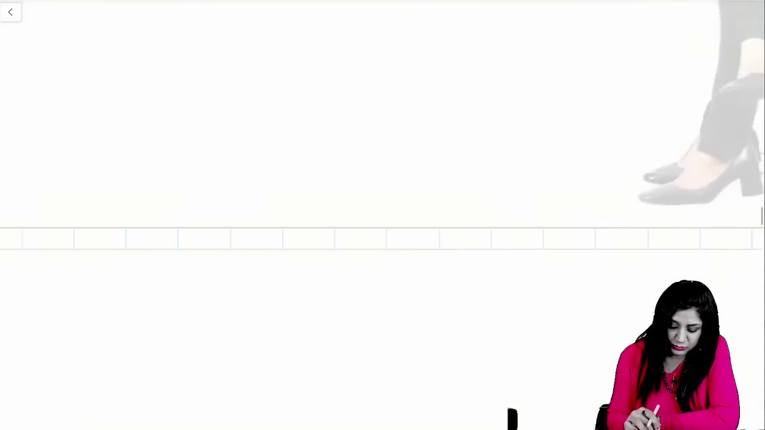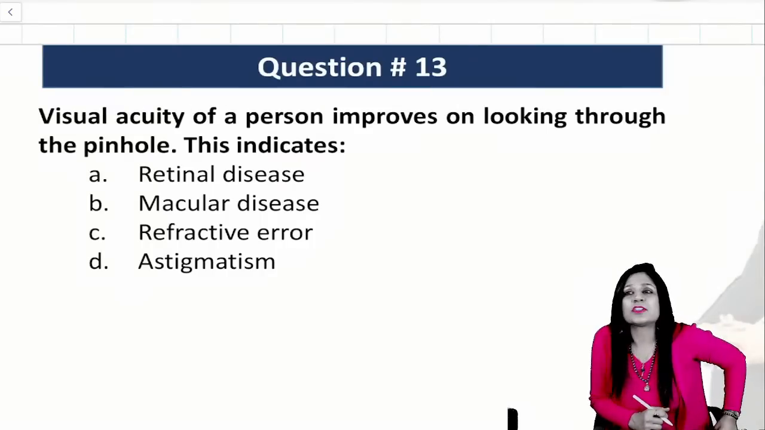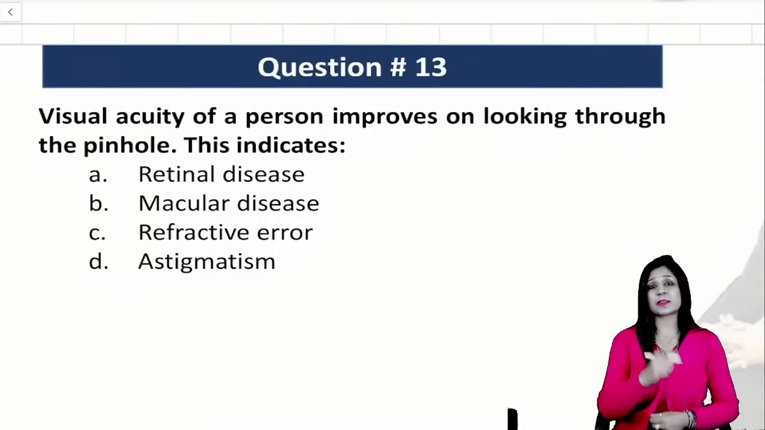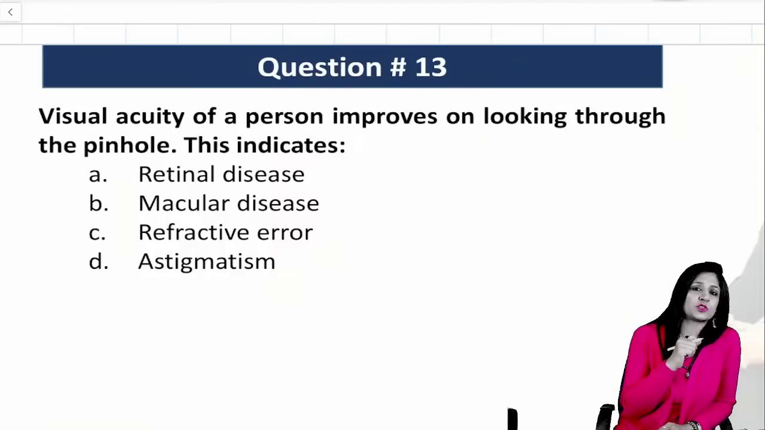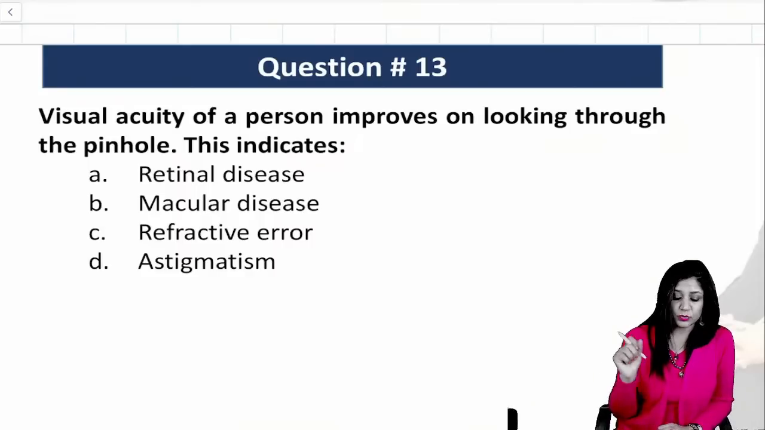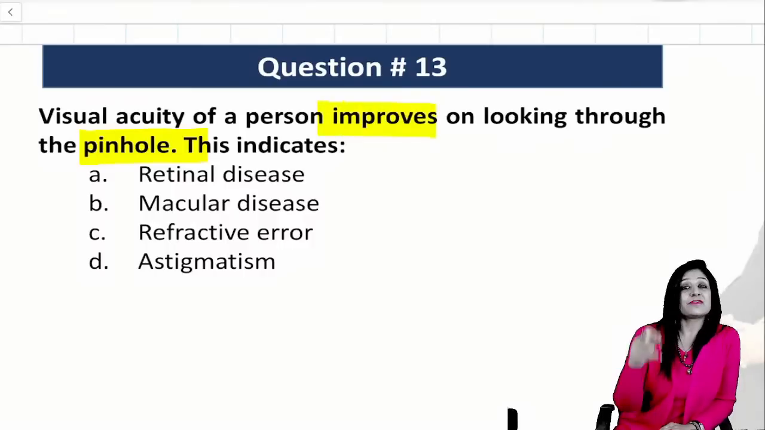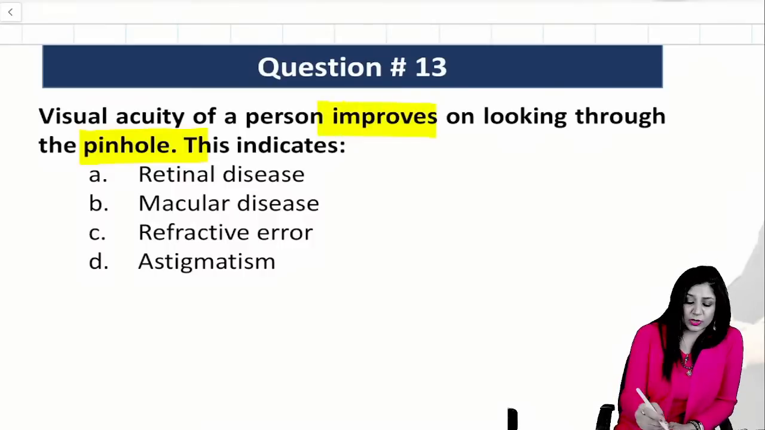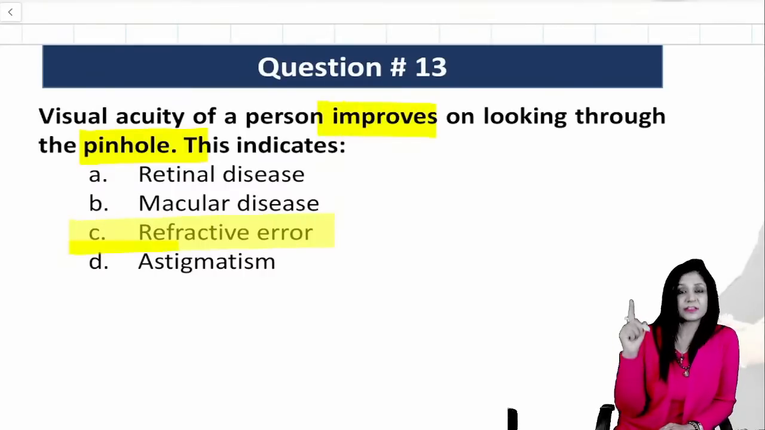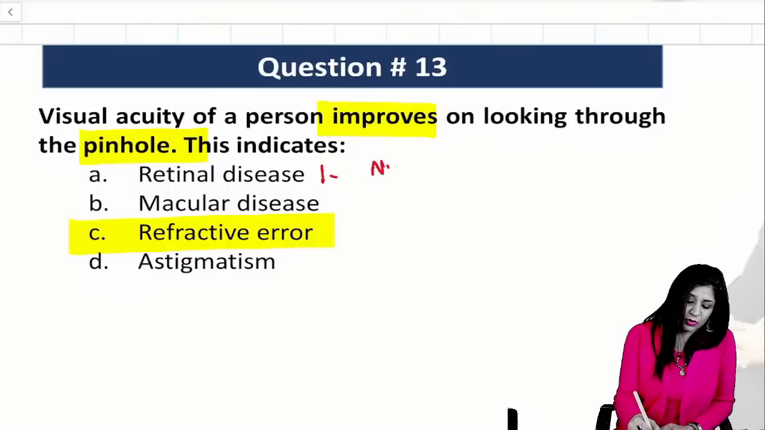Then coming to the next one. Now see this, guys. Question on the pinhole. So what is the basic concept of the pinhole whenever you are doing questions related to it? If the vision improves on looking through the pinhole, then it's a refractive error. This is option number 1. If it is not improving, then we can say that there is some organic disease, some retinal disease.